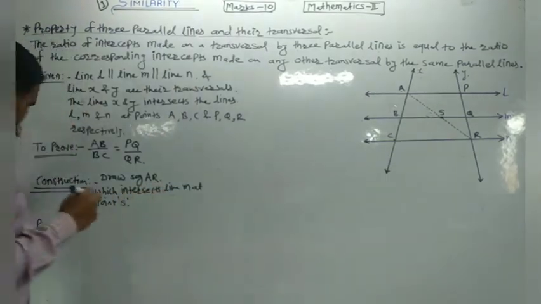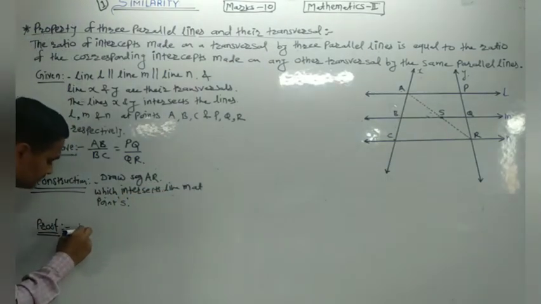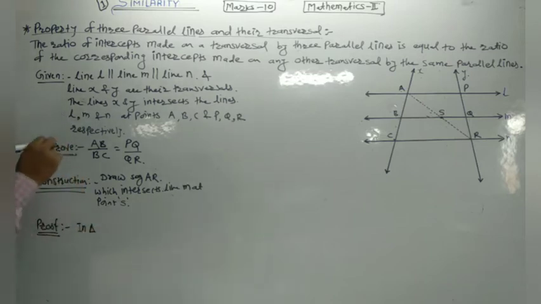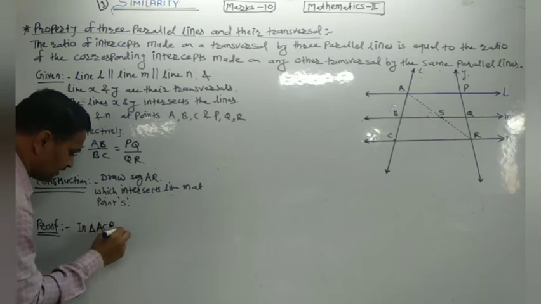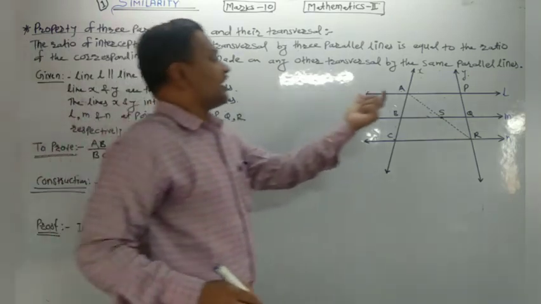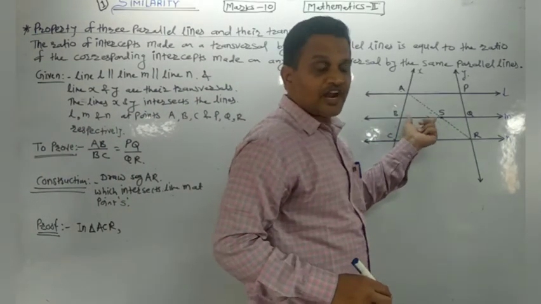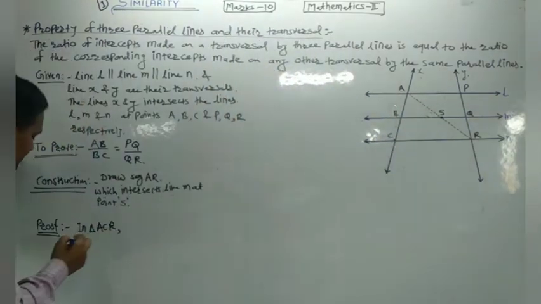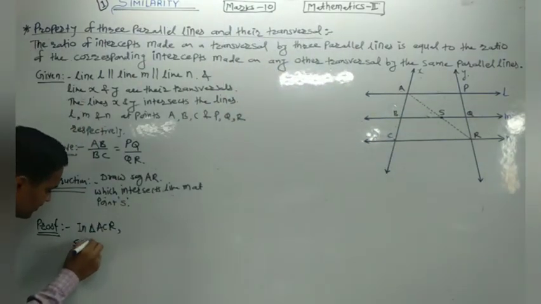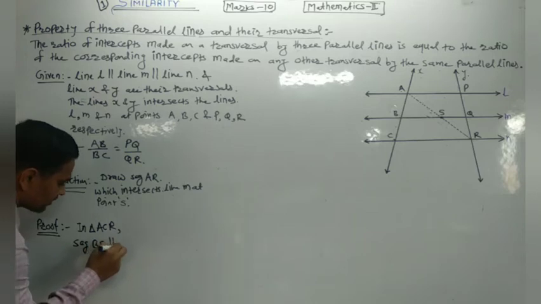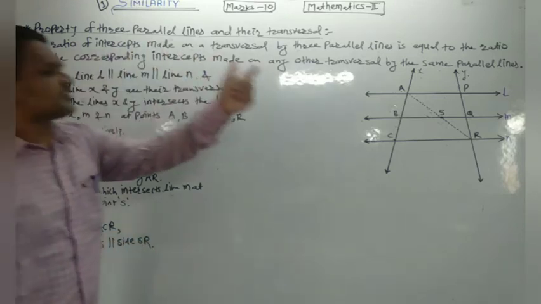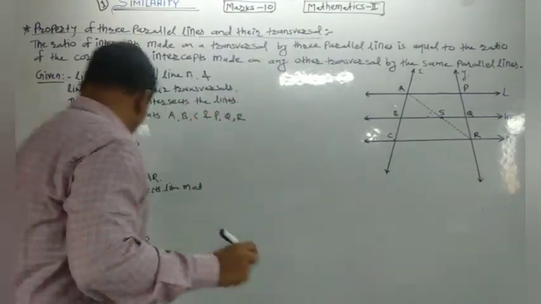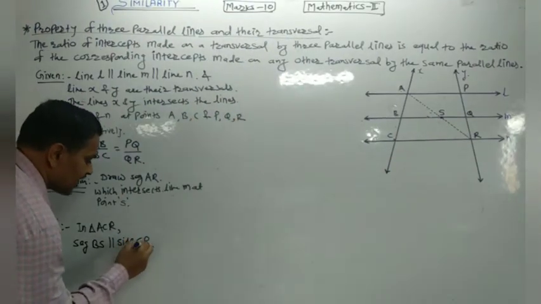Now in triangle ACR, seg BS is parallel to side CR. Why is seg BS parallel to side CR?